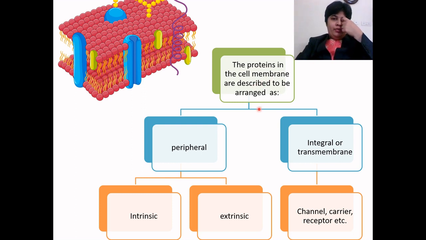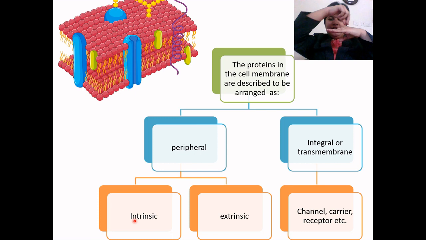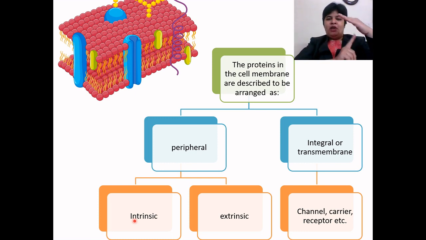So proteins in a cell membrane are described and arranged as peripheral and integral. Integral means completely embedded, through and through. Peripheral, again, can be outside, a small bit; they are not passing through the membrane, so they can be either inside or outside.